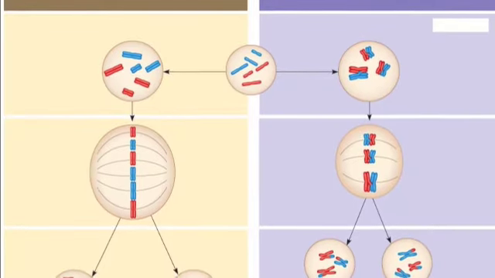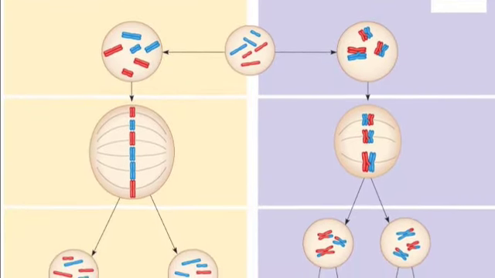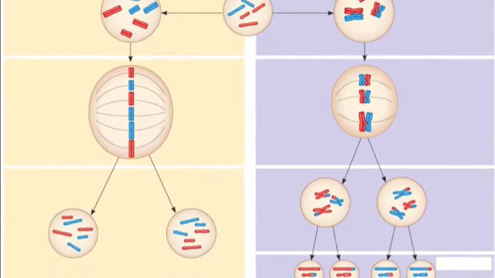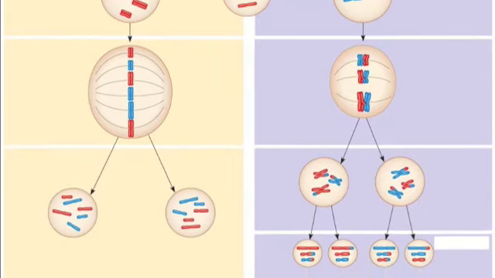At the end of meiosis, you end up with four cells that contain half the chromosomes of the parent cell, 23. This is a major difference from the two mitotic daughter cells, which each have 46 chromosomes.